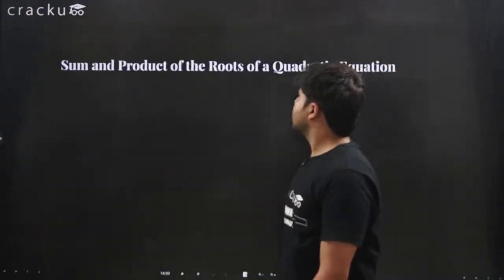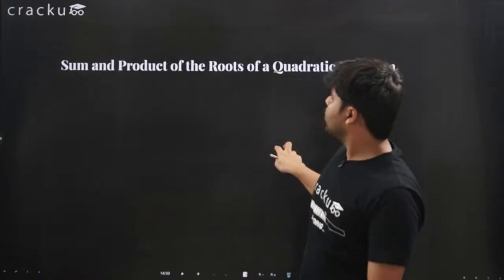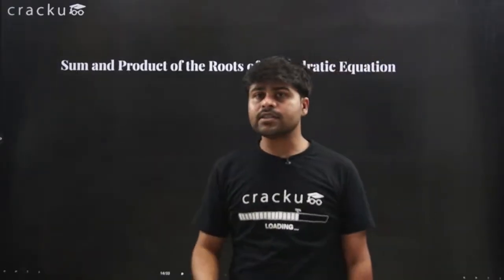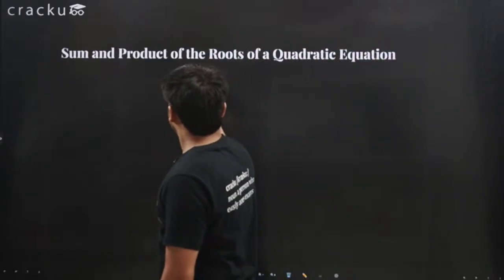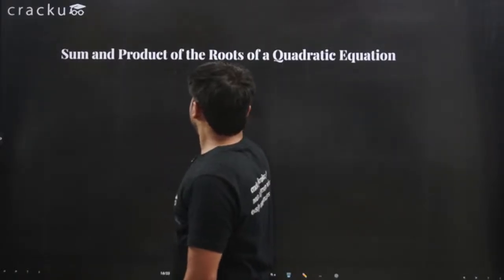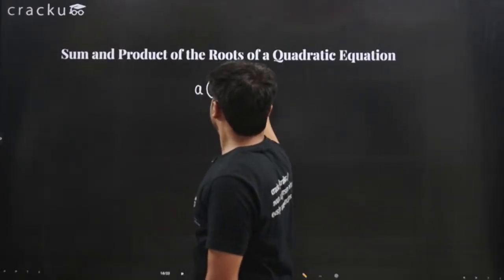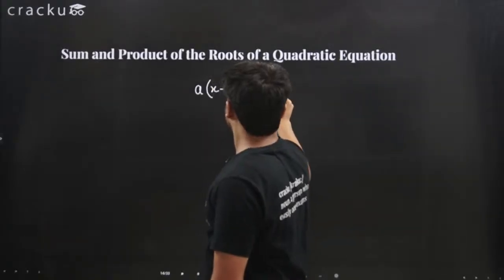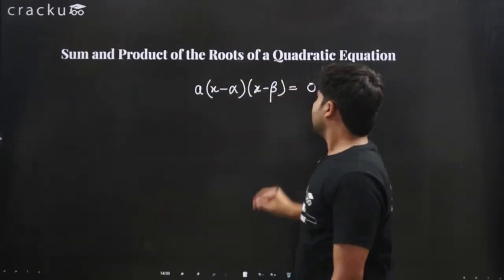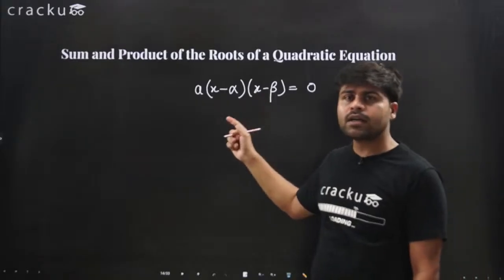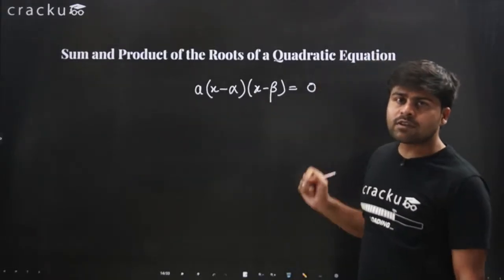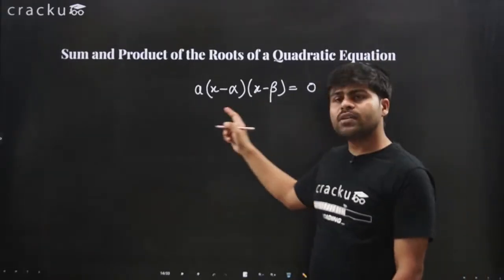Now, the sum and product of the roots of a quadratic equation. This is a very important concept. I asked you to remember this. I told you that a times (x minus alpha) times (x minus beta) equals 0. This is how we write a quadratic equation when we factorize it. So after we are done factorizing it, this is how we write it.